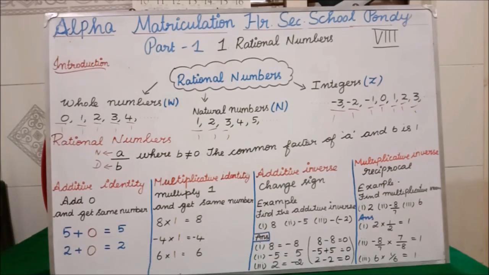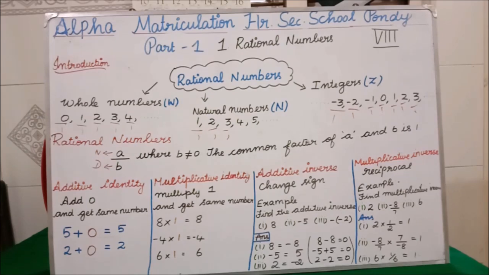Clear all of you the difference between additive identity and multiplicative identity? The word identity itself means the same. So whatever question you are giving, the same question you have to get as your answer. Clear all of you? For additive, you have to add 0. For multiplicative, you have to multiply with 1 to get the same question as your answer.